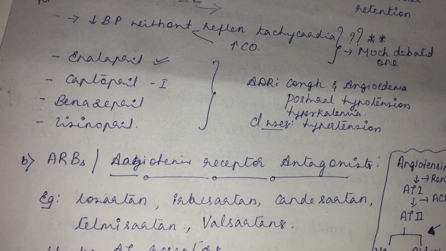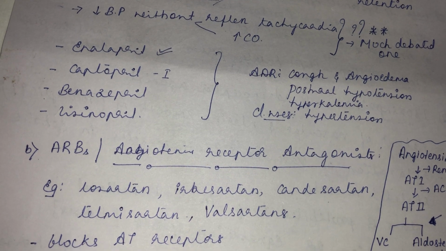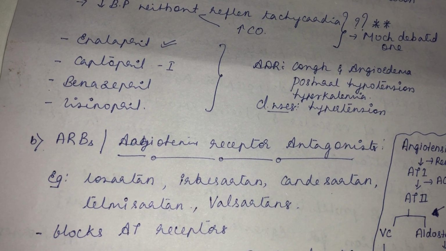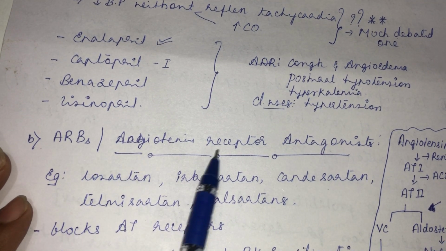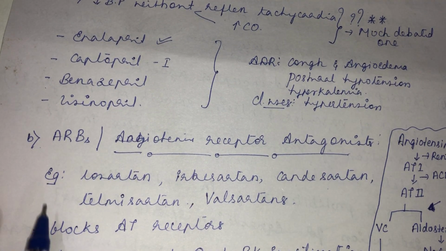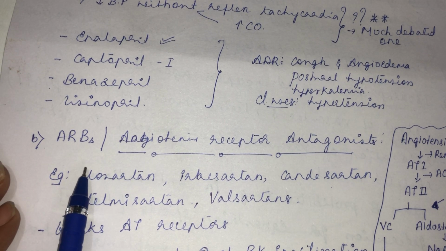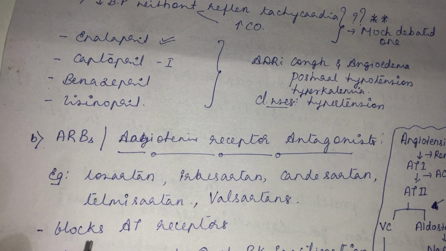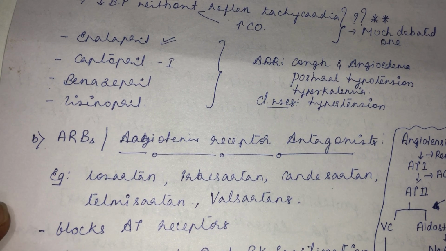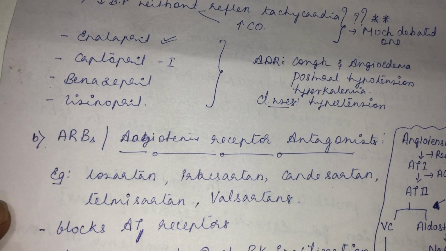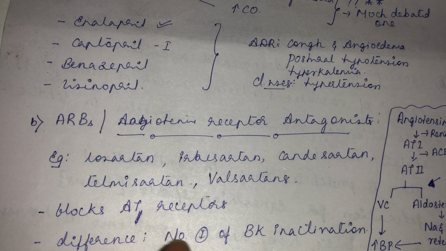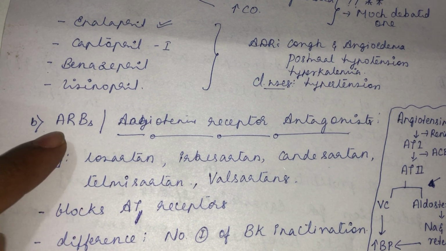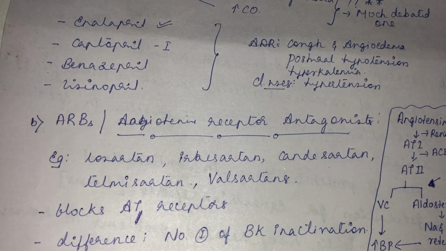Then the second group of drugs under drugs acting on the RAS system are the ARBs, angiotensin receptor blockers, also called angiotensin receptor antagonists. See, angiotensin 2, after its formation, will act mainly on the angiotensin type 1 receptor, the AT1 receptor, and brings about vasoconstriction. So if you use this blocker, it blocks the AT1 receptor, so no attachment of angiotensin 2 with this receptor, no vasoconstriction. So that is the mechanism of action.